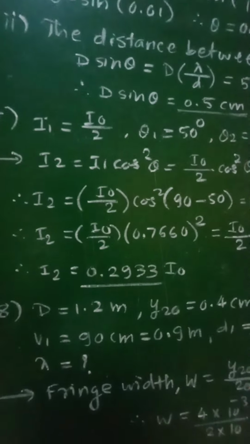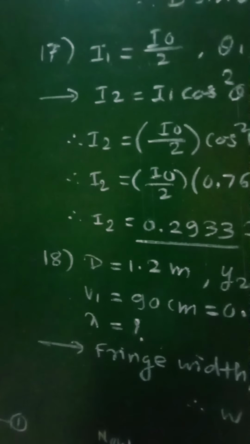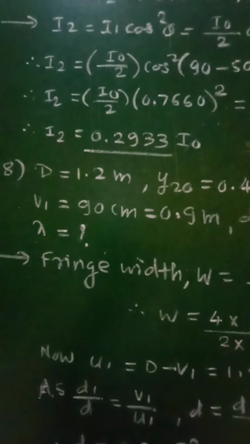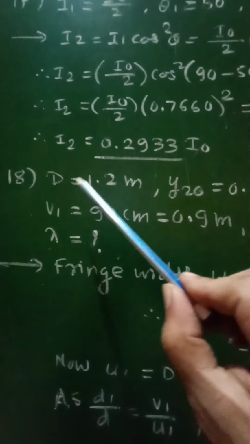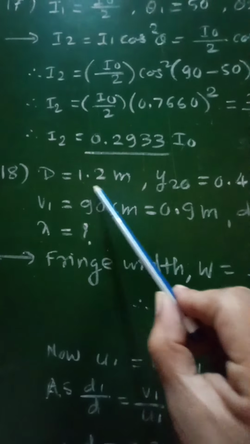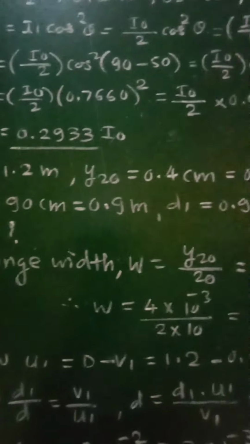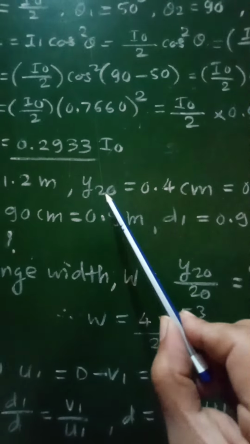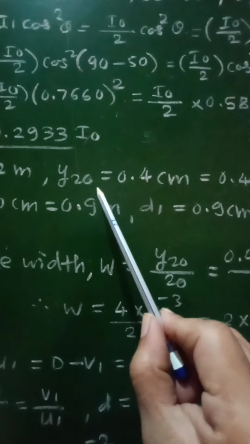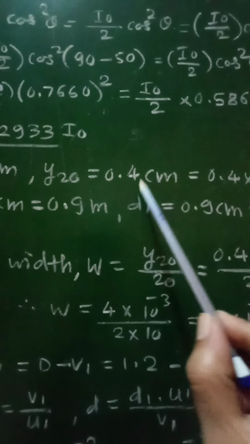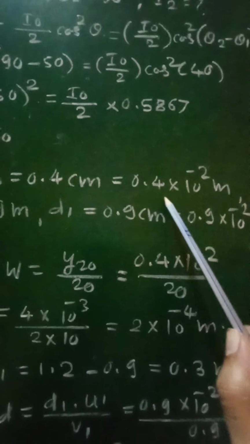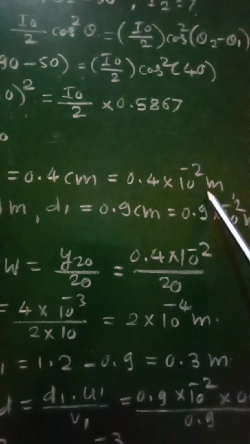So in this case, we will have to find out the wavelength of light used. The given data for this numerical will be as: capital D, the distance between the sources and the screen, will be equal to 1.2 meter. Then distance of 20th bright fringe from the central bright fringe, Y20, is equal to 0.4 centimeter, which will be converted into meter as 0.4 into 10 raised to minus 2 meter.